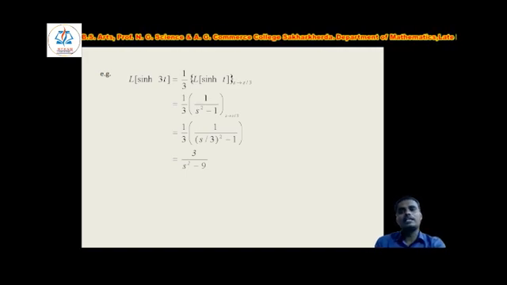We have to apply here the change of scale property. As we know that Laplace of sin hyperbolic t is 1 upon s square minus 1, s changes to s by 3, so s replaced by s by 3, what we get is 1 by 3 into 1 upon (s by 3) square minus 1, that is equal to 3 upon s square minus 9.